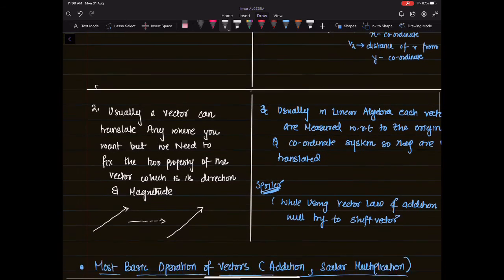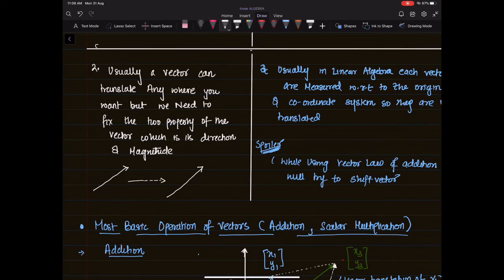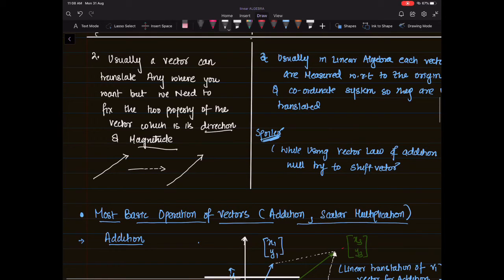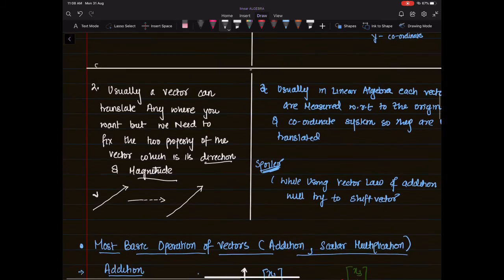Now the second thing which we all know is that usually a vector can translate anywhere you want, but we need to fix the two properties of the vector, which are its direction and magnitude. If you fix these two properties of a vector, let's say v, then you can move it anywhere you want in the space. That means you can parallelly translate the vector anywhere you want.